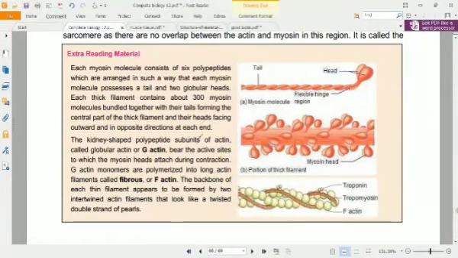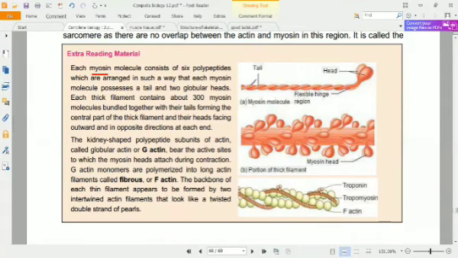Okay, so we have seen the ultrastructure, but now let's talk about the structure of actin and myosin filaments. You can see here that a myosin molecule consists of six polypeptide chains, which are arranged in such a way that each myosin molecule possesses a tail and two globular heads. They are twisted together, and they form two heads and one tail.